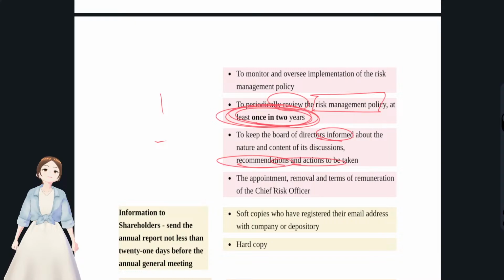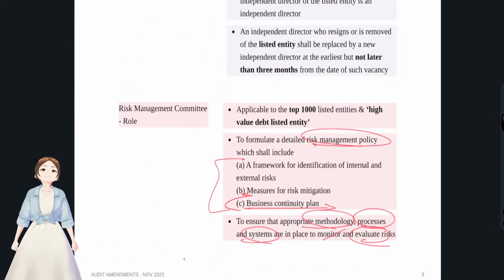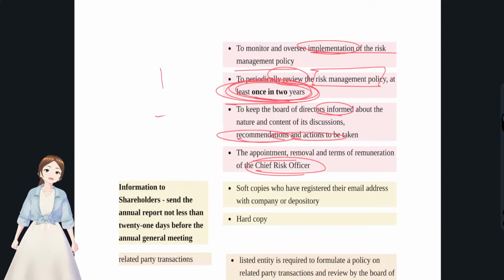And the appointment, removal and terms of remuneration of the chief risk officer are also decided by the risk management committee. This is with regards to the risk management committee. Mostly, they formulate or establish a risk management policy which contains identification of risk, measures for risk mitigation and business continuity plans. They review that once in 2 years, see the implementation, and monitor and oversee the implementation of the risk management policy. That's it with regards to policy.